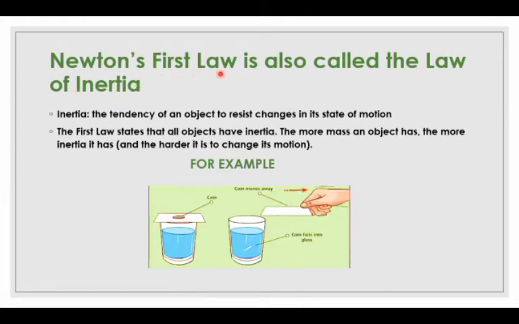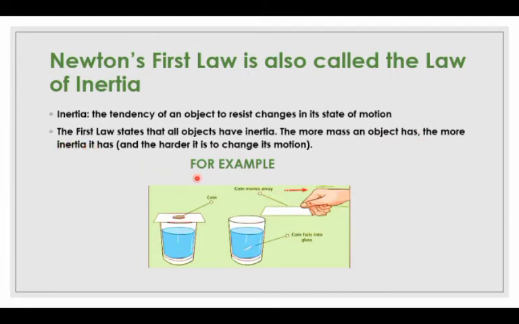Newton's first law is also called the law of inertia. Inertia is the tendency of an object to resist change in its state of motion. The first law states that all objects have inertia. The more mass an object has, the more inertia it has.